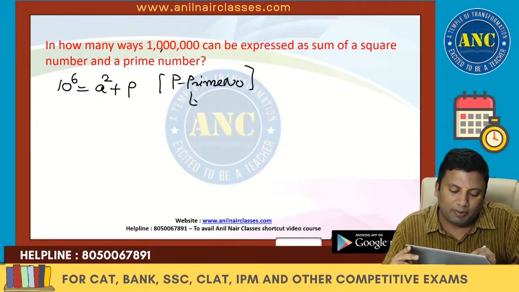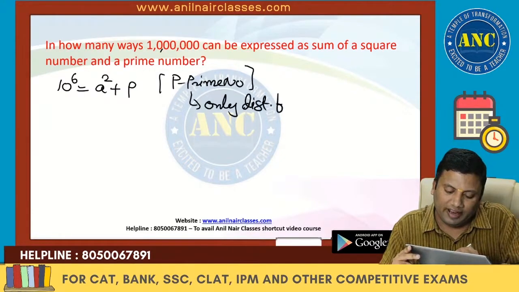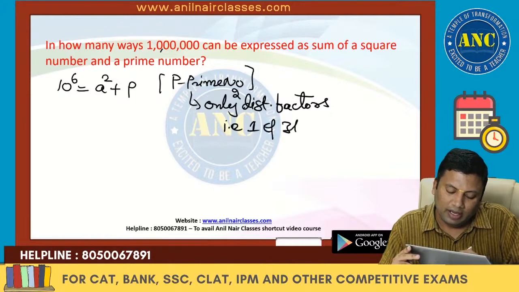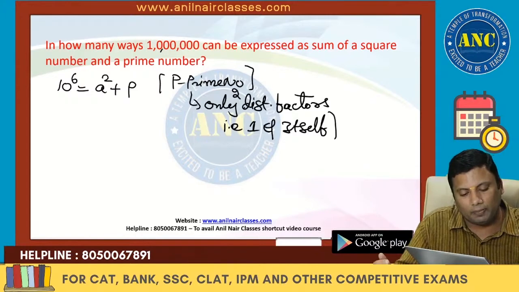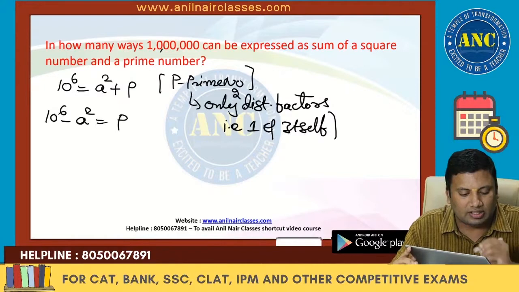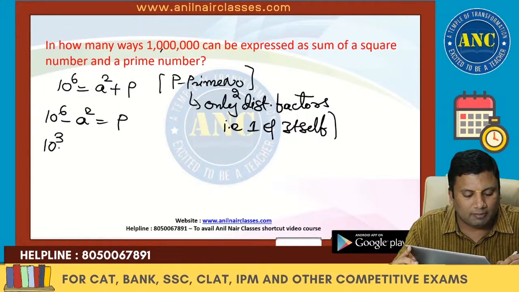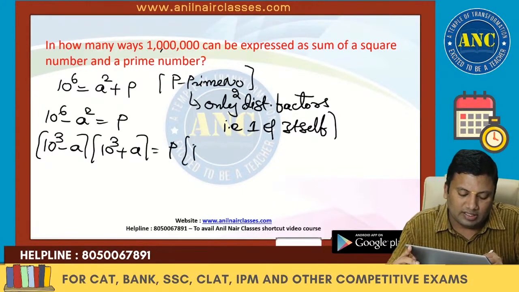The definition of a prime number is that it has only 2 distinct factors, 1 and itself. Because it has 2 factors, 1 and itself, let us try to factorize it into a product of 2 factors. 10 power 6 minus A square is nothing but P. This is 10 cube minus A into 10 cube plus A, which is nothing but P, and P is a prime number.